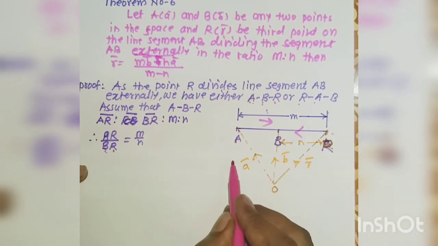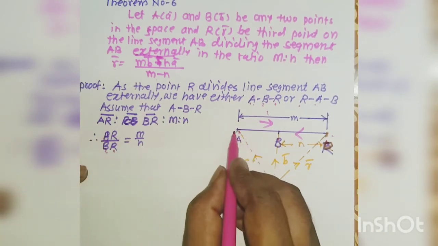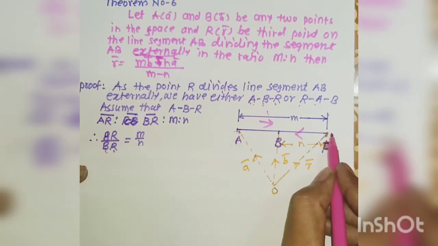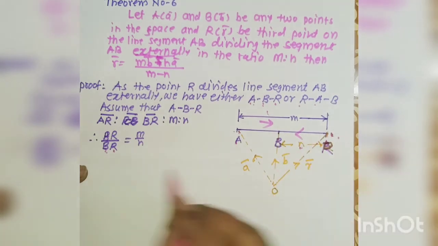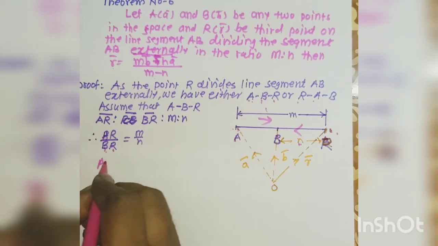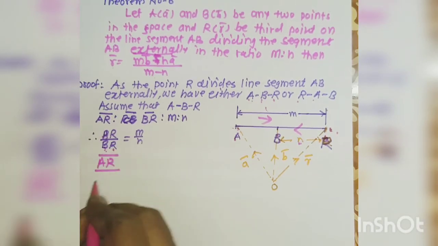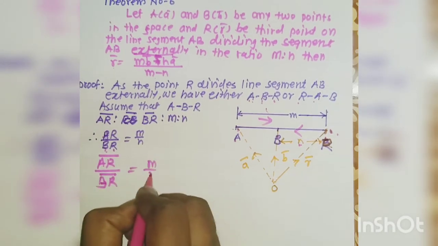But for easy calculation we take AR divided by BR, where BR is n. So vector AR divided by vector BR is equal to m by n.